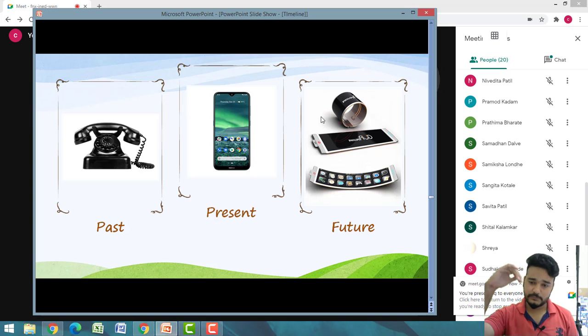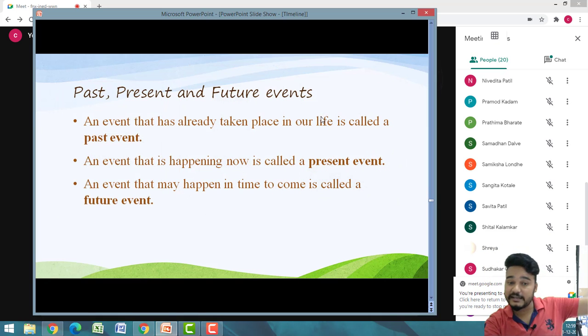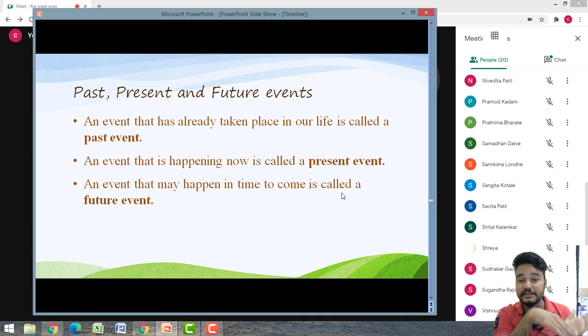So the event, when you were in first standard, means the event which has already taken place, which already happened, is called a past event. You were already in first standard, already in second standard. Will you go to second standard again next year? No, you will not go back to your second standard, because that has already taken place. The event that has already taken place or happened in your life is called a past event.